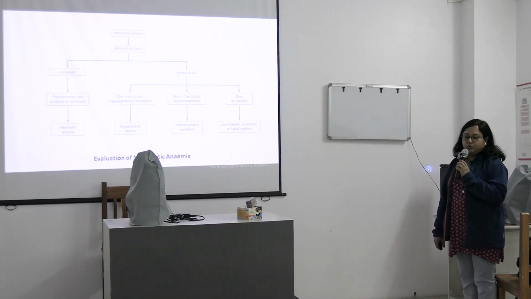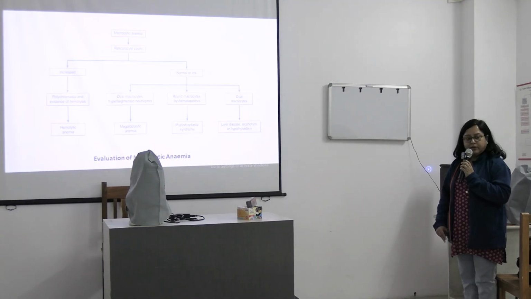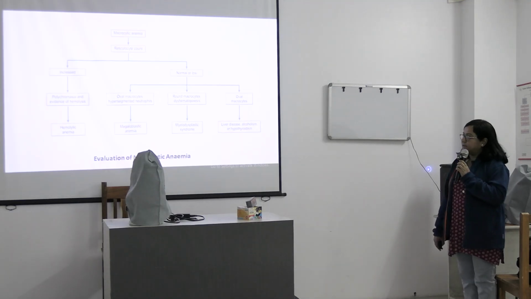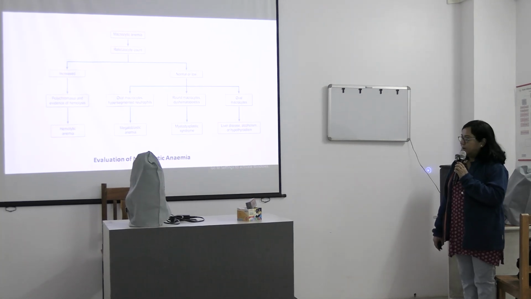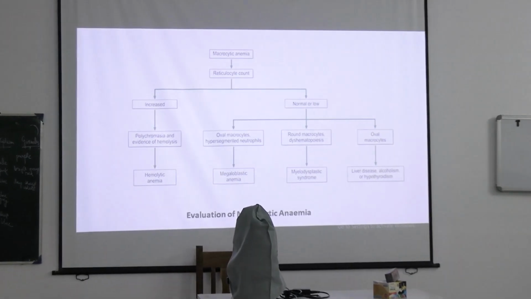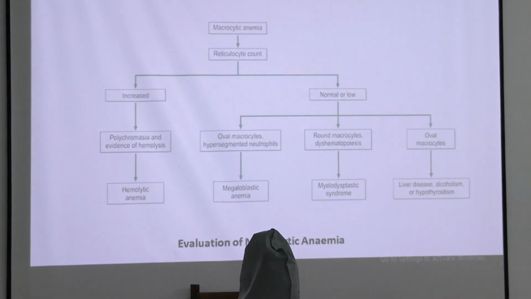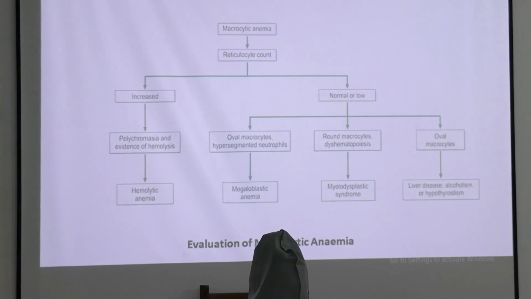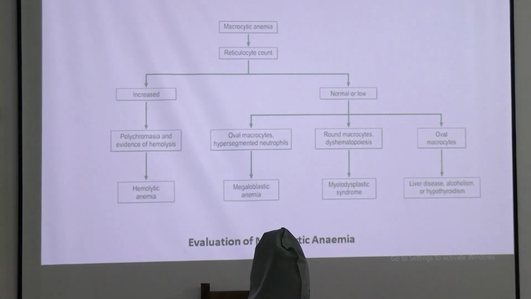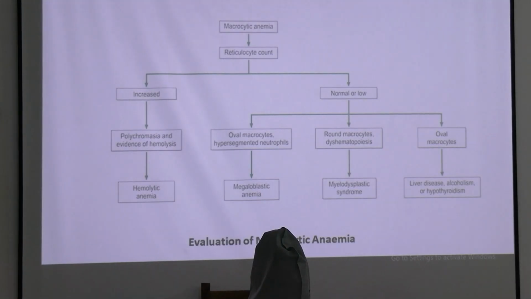First we have to do the reticulocyte count. The reticulocyte count may be increased or decreased. If it is increased, there will be polychromasia and evidence of hemolysis, and this leads to the diagnosis of hemolytic anemia. If the reticulocyte count is normal or low, there may be three instances. We may have oval macrocytes as well as hypersegmented neutrophils. There we will diagnose the case as megaloblastic anemia.